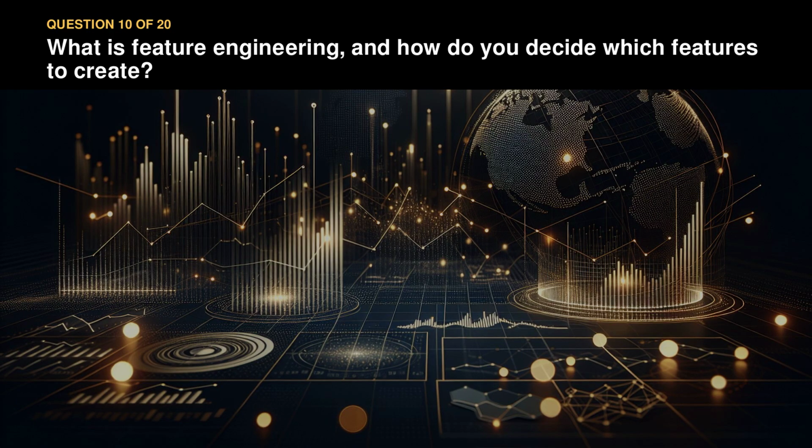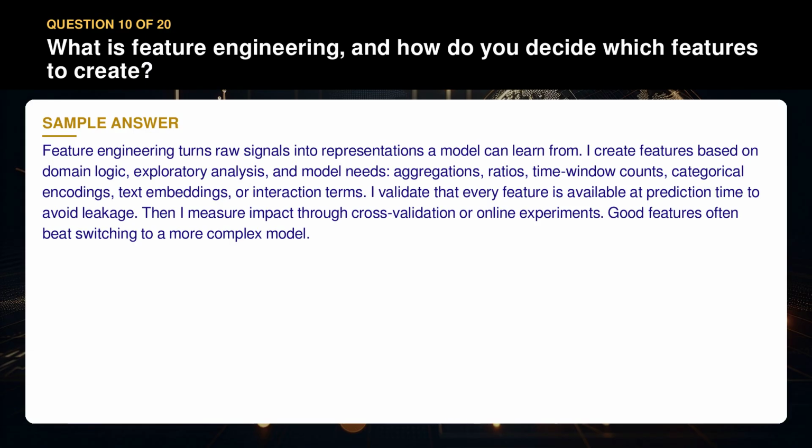Question 10. What is feature engineering, and how do you decide which features to create? Feature engineering turns raw signals into representations a model can learn from. I create features based on domain logic, exploratory analysis, and model needs. Aggregations, ratios, time window counts, categorical encodings, text embeddings, or interaction terms. I validate that every feature is available at prediction time to avoid leakage. Then I measure impact through cross-validation or online experiments. Good features often beat switching to a more complex model.